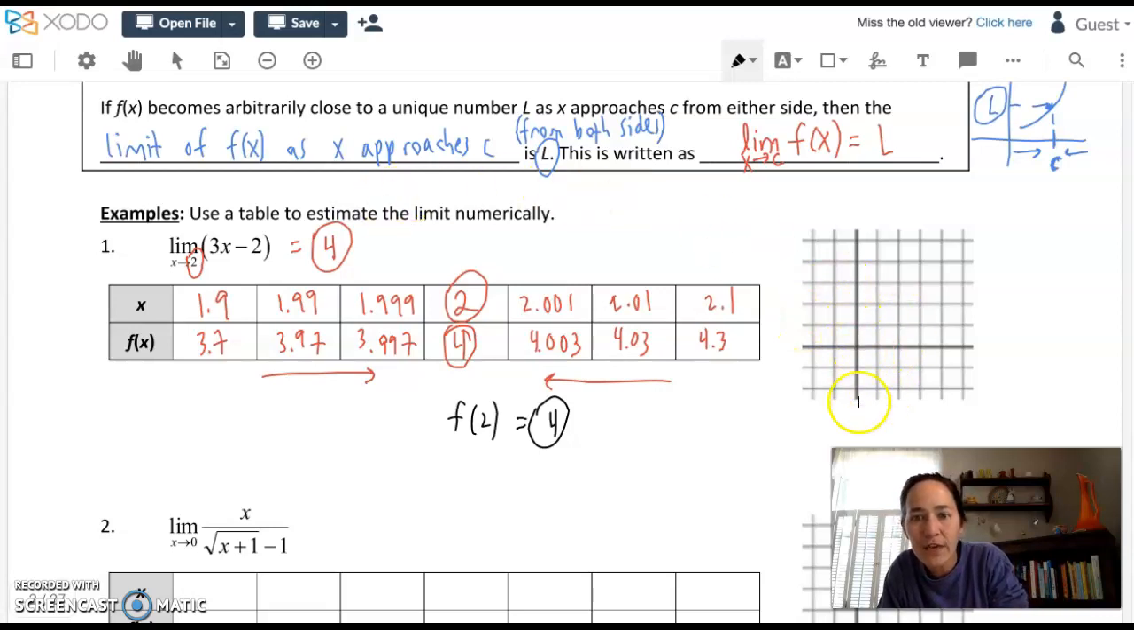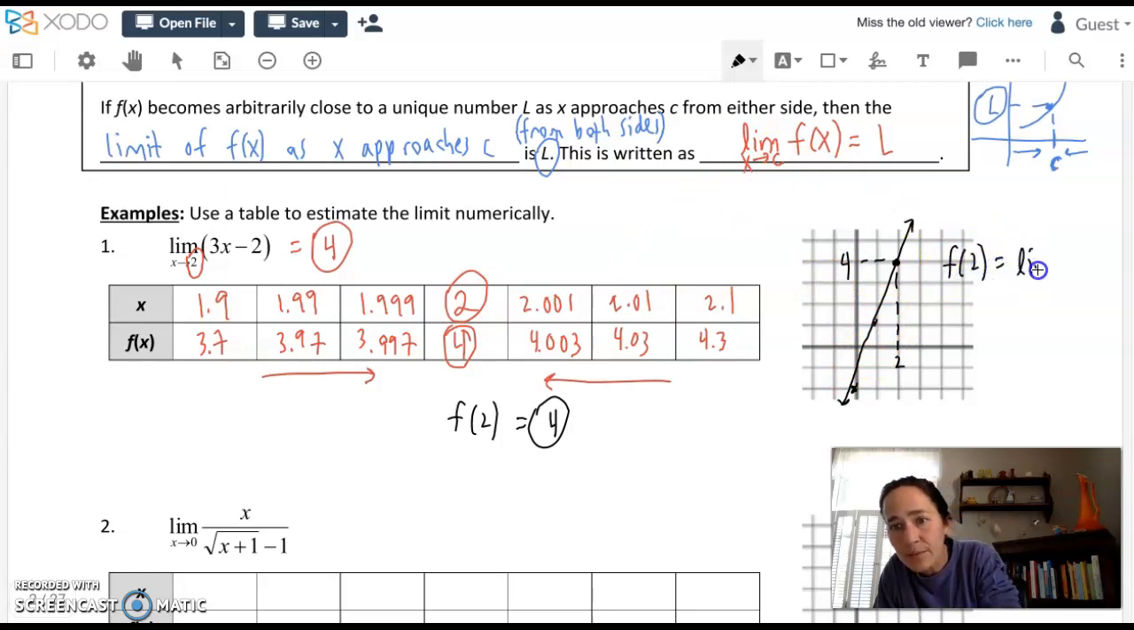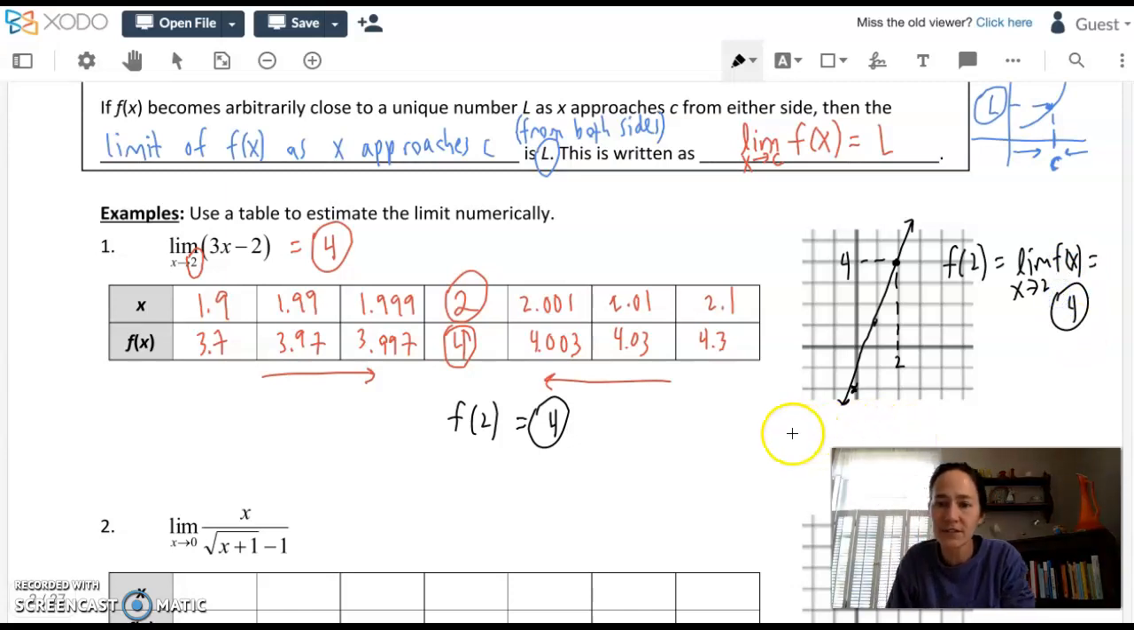On a graph, this is a line that shifted down 2 units, and the rise over run is going to be up 3 over 1. Now, not my best work, but you get the picture. Here is the point in question that we really care about. As x approaches 2 from both sides, the y value is approaching 4. And in limit notation, we would say f of 2 is the same exact thing as the limit as x approaches 2 of f of x. And in both cases, you get 4. So the function value is the same as the limit.